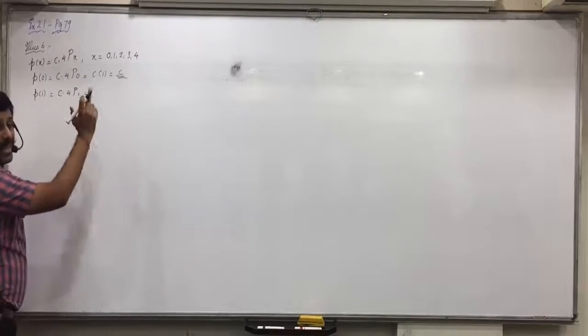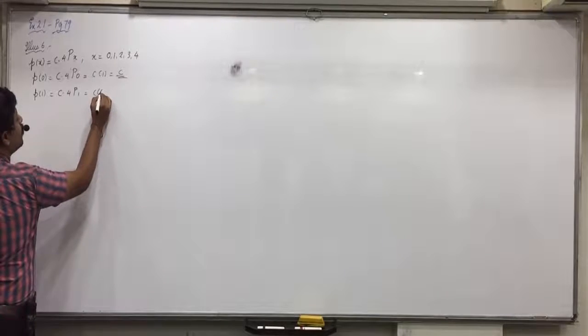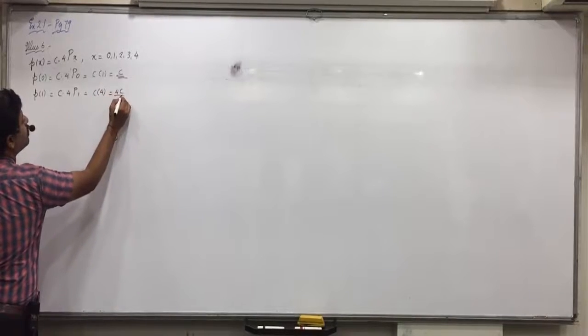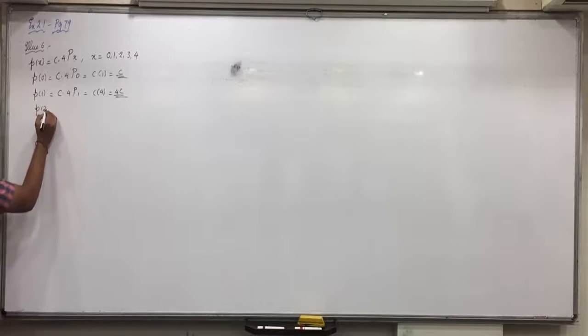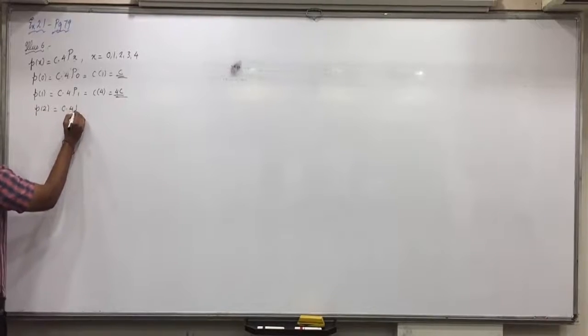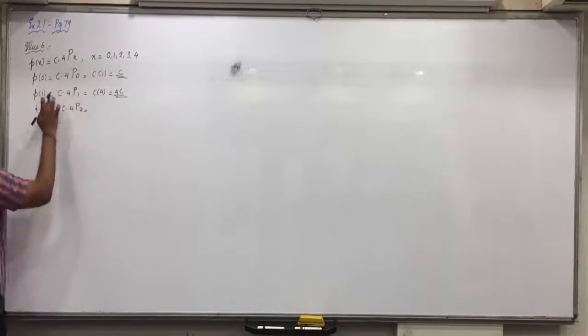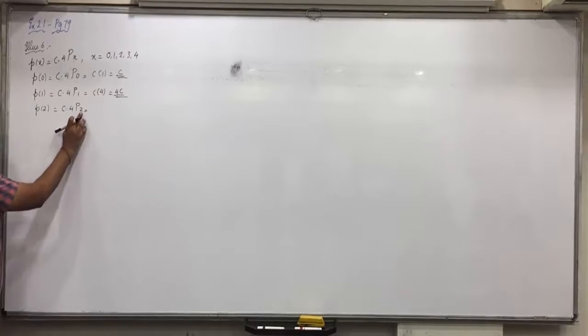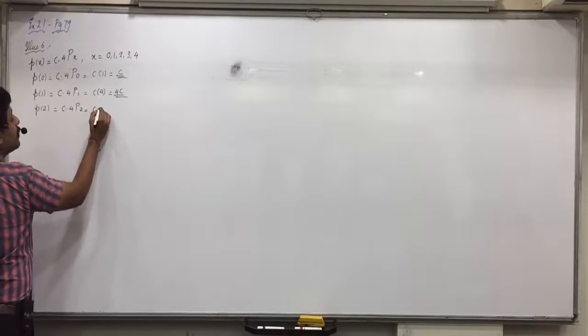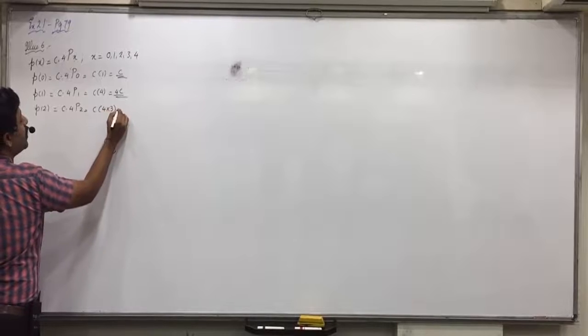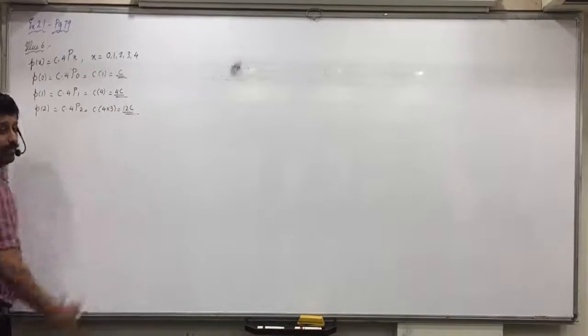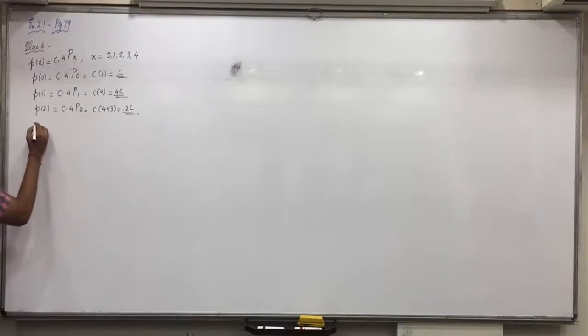NP1 is always N. So C into 4, 4C. Because what did I say, the shortcut? One number means you multiply only one number, 4. P2. C into 4P2. Wherever there is X, now I am putting 2. 2 numbers you multiply, 4 into 3, 12C. Able to understand this?